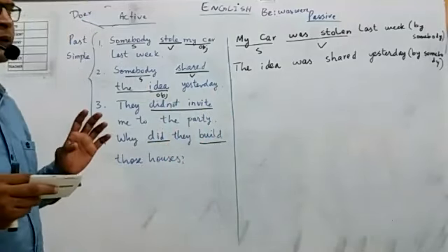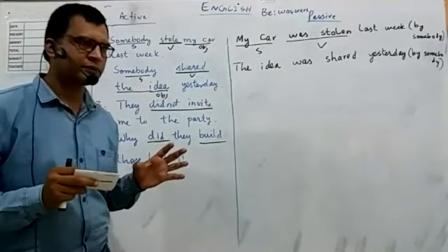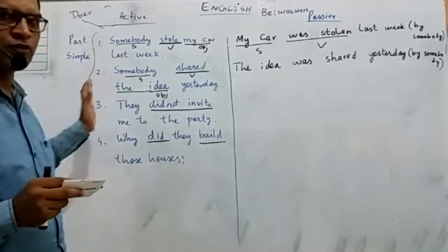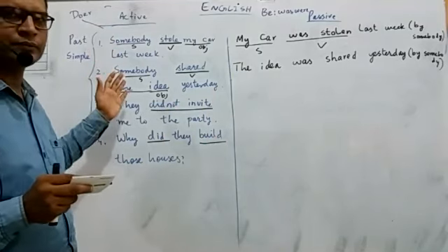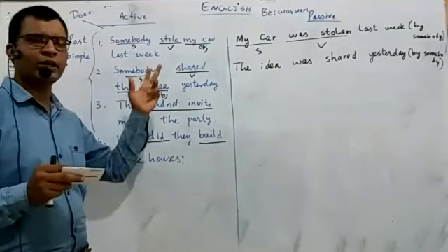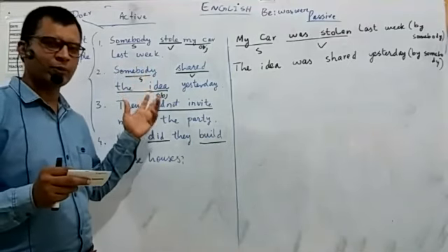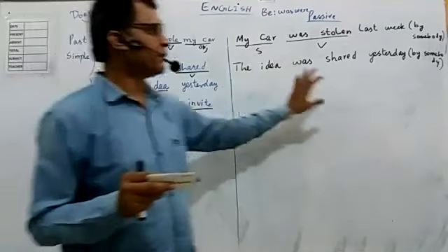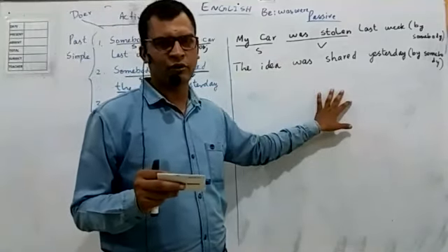But instantly, active sentence will have its normal form of verbs. Present form, past form, I mean first form of verb for present, second form of verb for past, third form for present perfect, first form for future. But in passive, it is always third form of verb.